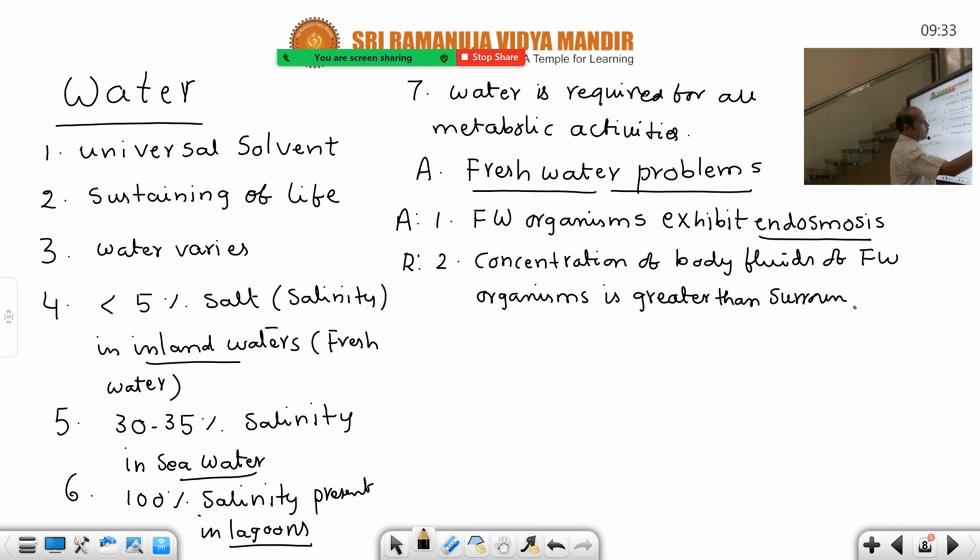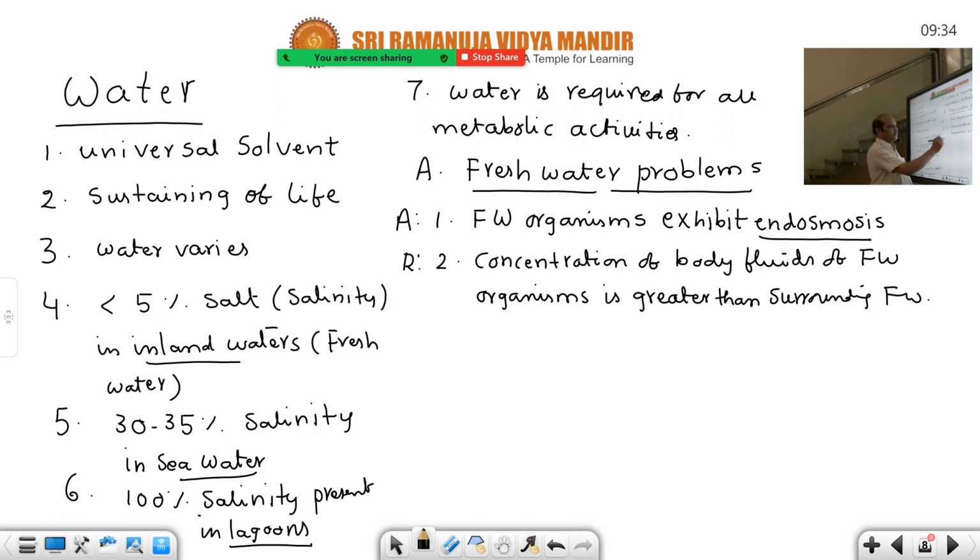Is greater than surrounding fresh water. Hence endosmosis. That is the reason. So when the water enters continuously into the body of freshwater organisms, what must they do? They must undergo some adaptations to overcome this problem. So this is also very dangerous.